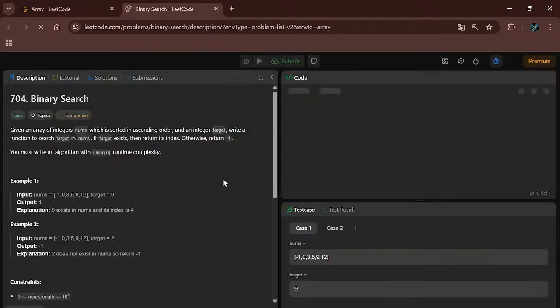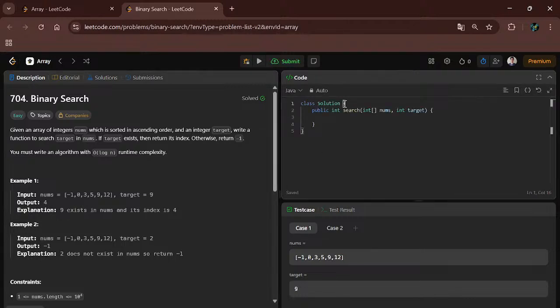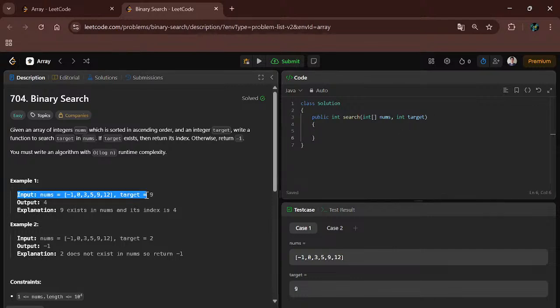Binary search, it is an easy level problem but important as per basics. Okay, for binary search, given a target, we have to find that target in the array. Means given an array, we have to return its index. So we will take the length of the nums array, and a starting pointer as 0 and an ending pointer as n minus 1.